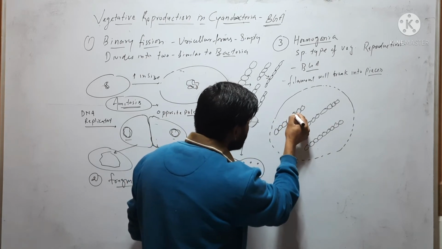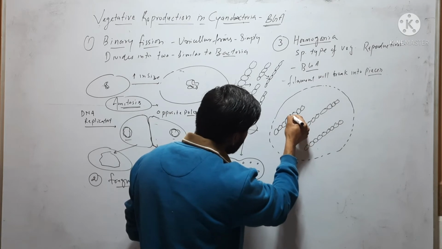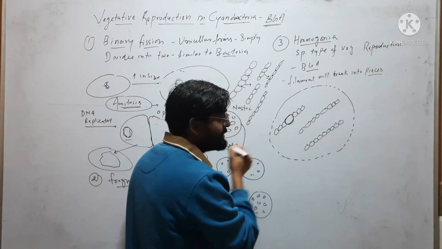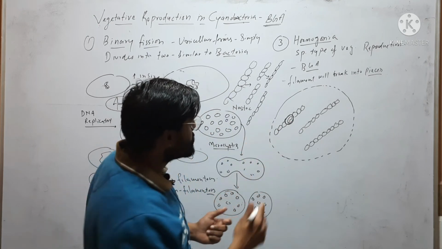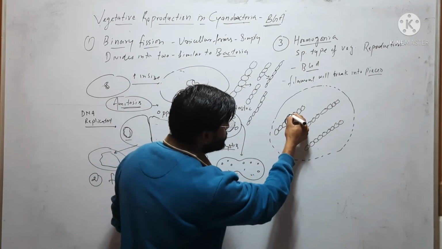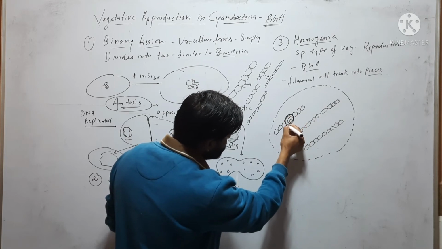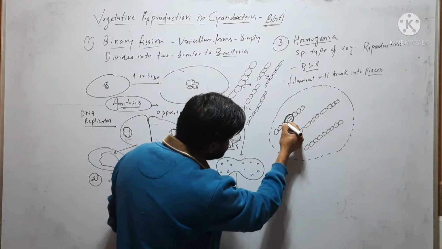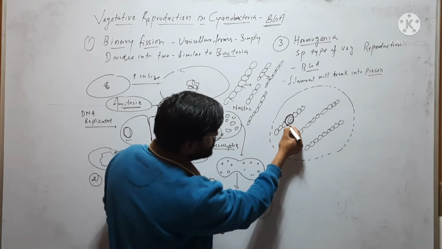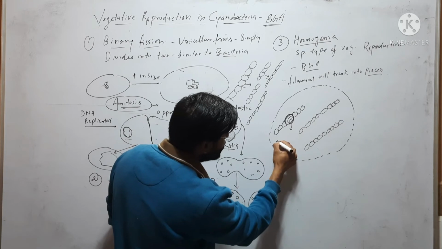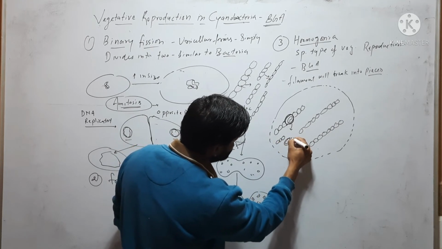The breaking point will be near a heterocyst, because during heterocyst formation there is formation of a thick wall around this cell, and so the wall attachment of this cell becomes weak from there. So it will simply divide into fragments like this.